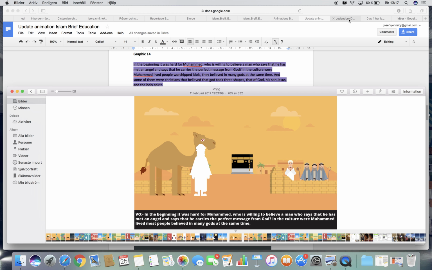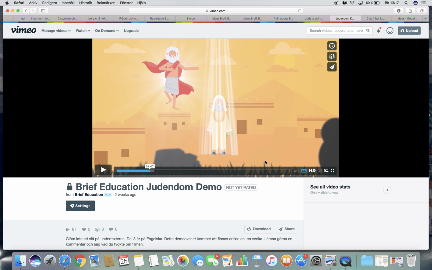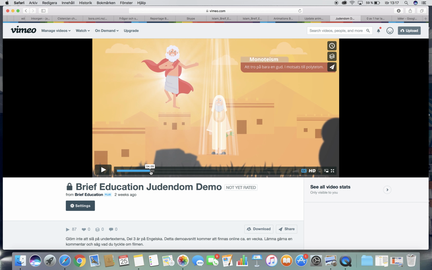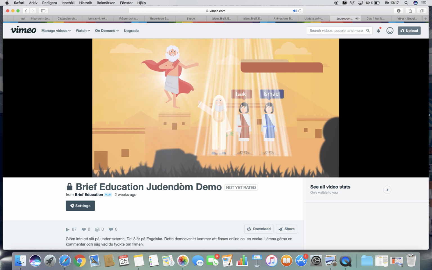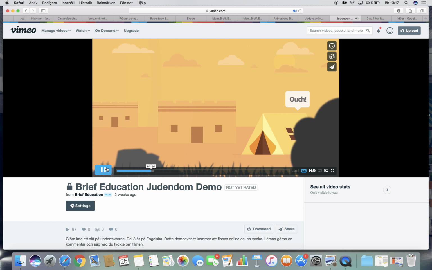As a reference for this I have Judaism. It should look like this. So you have a separate scene and you have Muhammad from the beginning standing in the middle with his camel. You have objects in the foreground like you have here, and then you have the swipe transition to the next frame. As a reference you can see it happens here, there was the swipe transition. So you use the same techniques as used here.